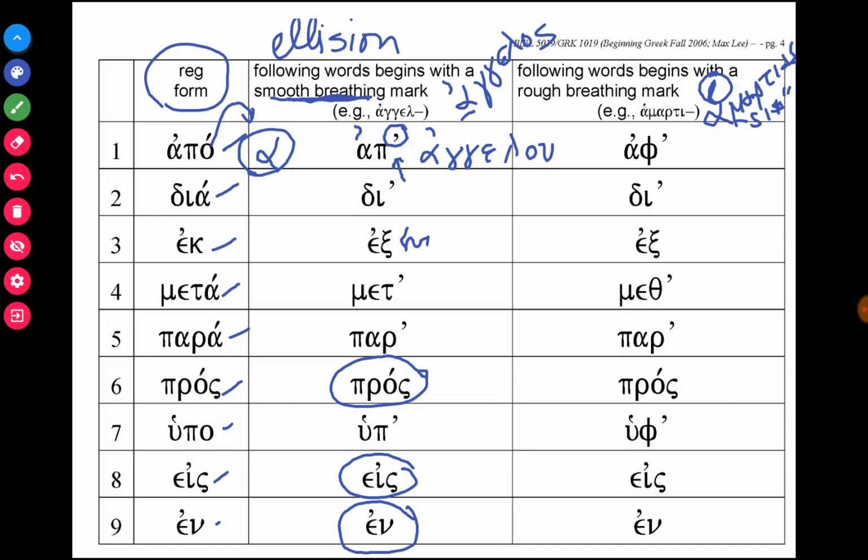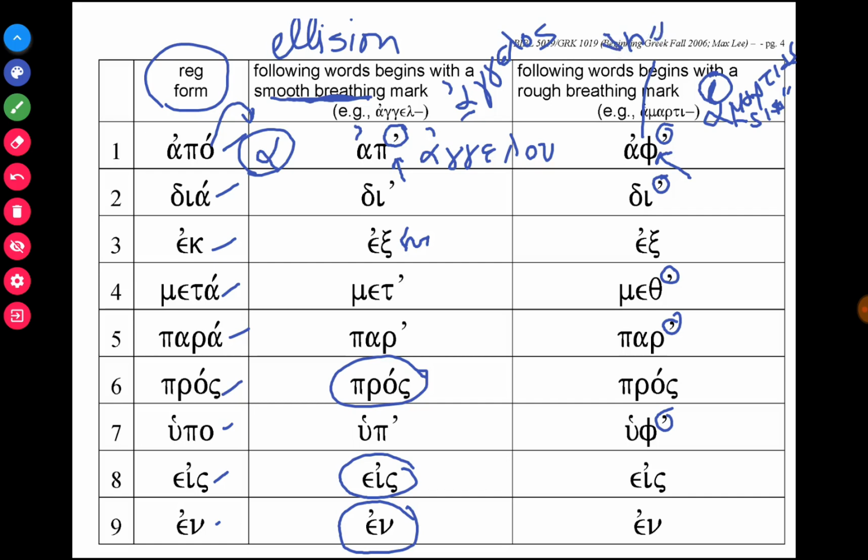Not only do the short vowels drop, you see with this apostrophe here that a vowel has been dropped, but notice the form. If there is an aspirate form of the letter, it'll take that rough breathing mark sound and add an H sound to the letter.